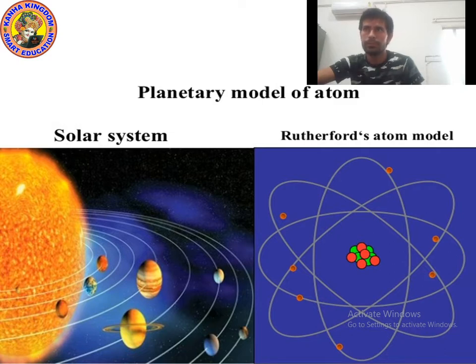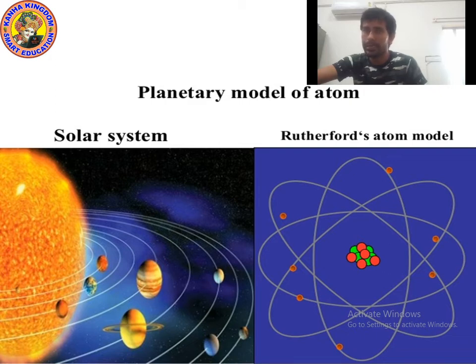So kids, in the same way, the diagram of atom is just like our solar system.